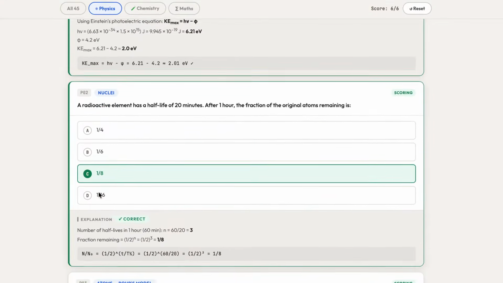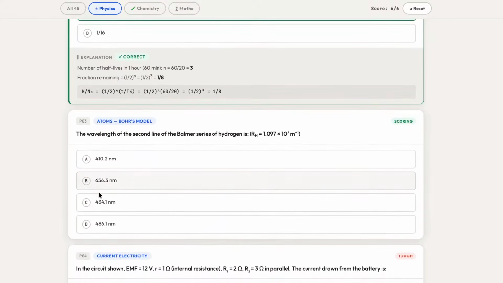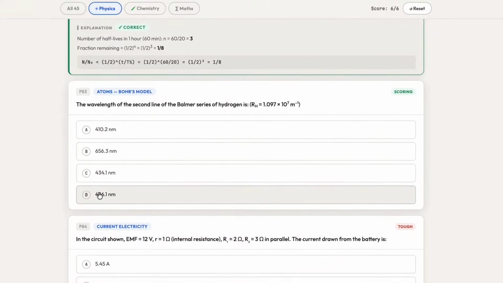So tell me what will be the right answer for the third question. Atom, Bohr's model.